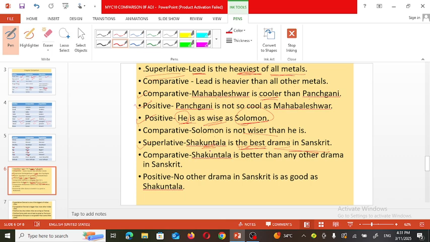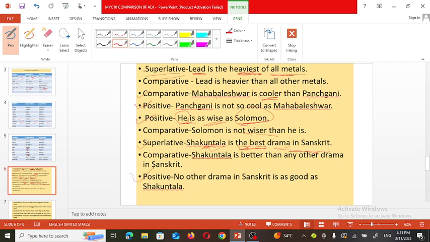Now see, Shakuntala is the best drama in Sanskrit. Here we can make the comparison between the Shakuntala drama and any other drama in Sanskrit. So how can the sentence be? Shakuntala is better than any other drama in Sanskrit.